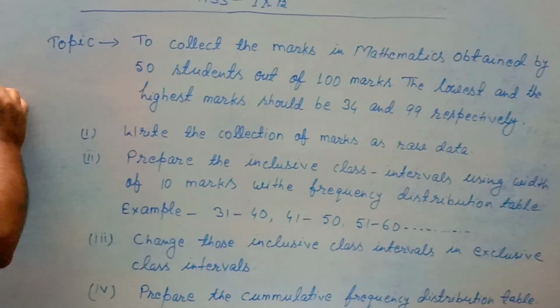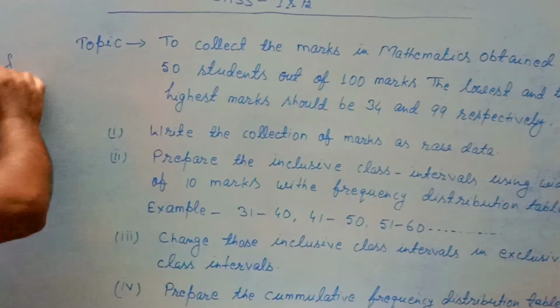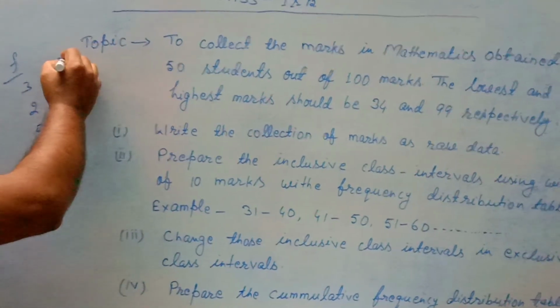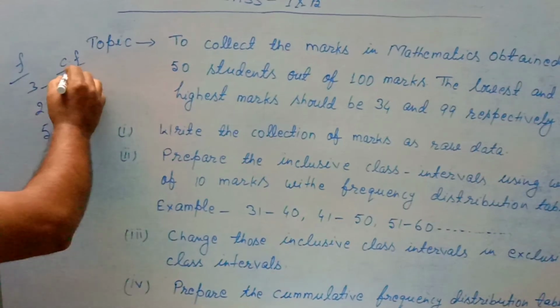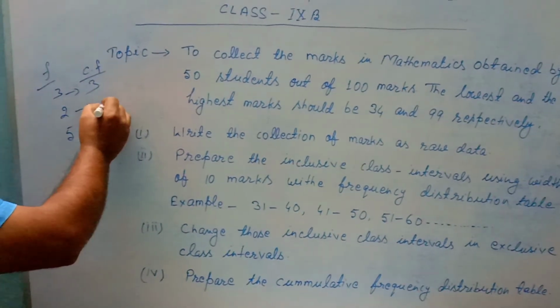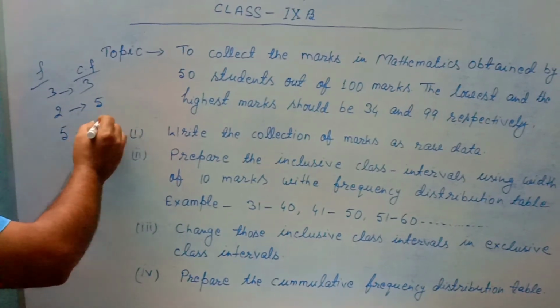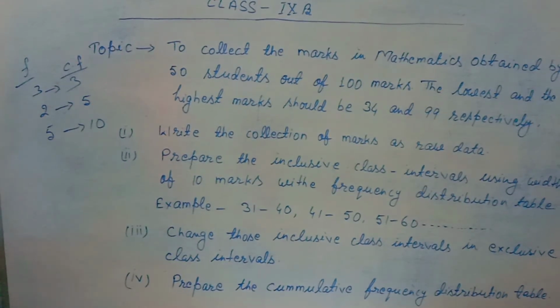Suppose the frequencies are 3, 2, 5. Here you are preparing the cumulative frequency, that is CF. The first will be the same, 3. The second will be 3 plus 2, 5. The third will be 5 plus 5, 10. In this way, you will prepare the cumulative frequency table.